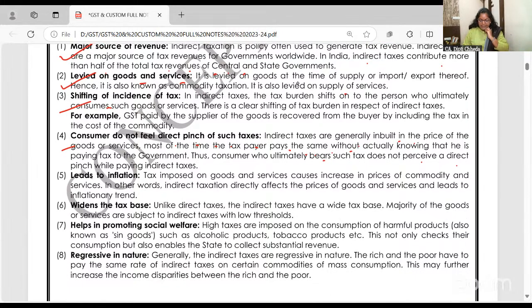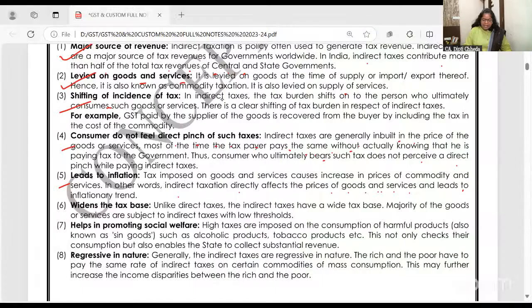Next, leading to inflation. Tax imposed on goods and services causes increase in the prices of commodity. Now, few answers are conflicting. Final price does come down also, but if the chain is broken in between, then he will add the GST also in the purchase value. Are you getting? Indirect taxes directly affect the prices of the goods and services. So there were a few items on which earlier there was no tax, but now they are charging GST. Our own case: suppose I was receiving rental and earlier there was no GST, but now if I am receiving the rent, on that also GST is there.